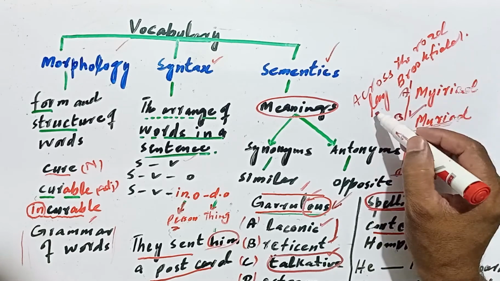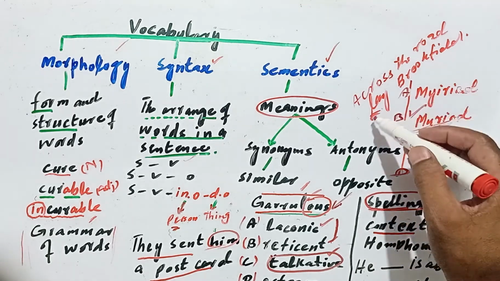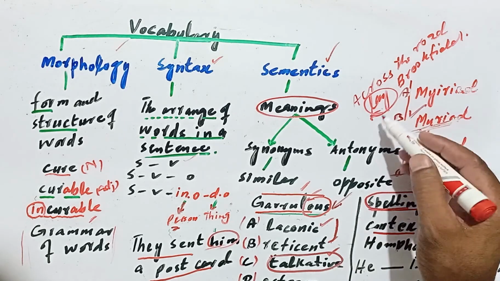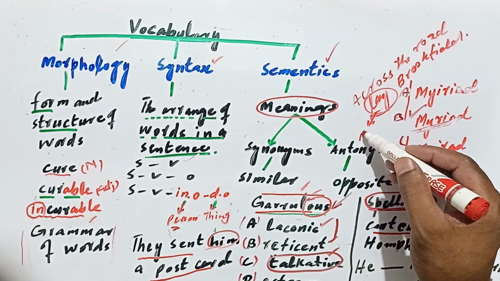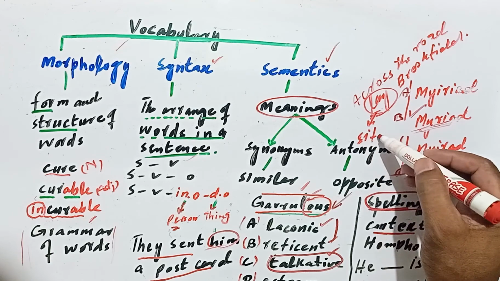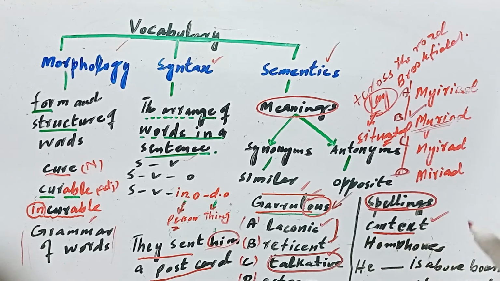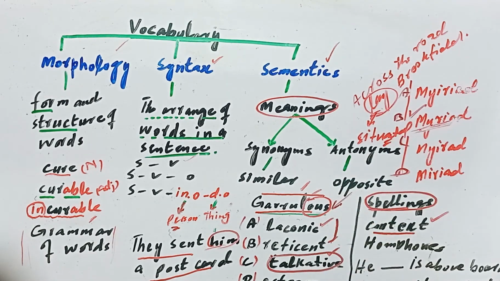What will be the meaning of the word lay over here? Across the road, Brookfield lays eggs? No, these are not the meanings. Lay in this context means situated. Brookfield is situated across the road. In this way we can judge the meaning of the word in the context.